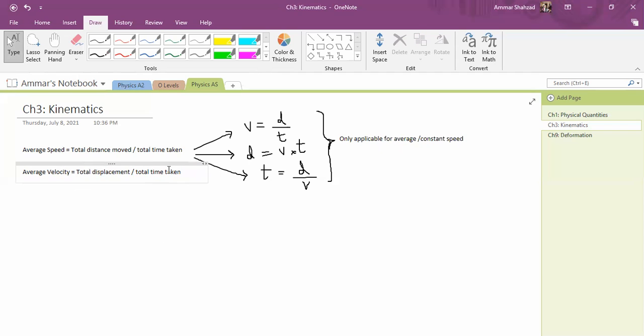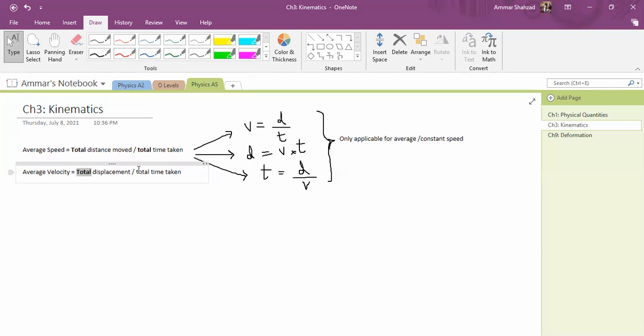So this is the definition for both average speed and average velocity. Notice the word total. Total is the keyword here. So total distance moved divided by total time taken. Total distance. What is displacement? Total displacement.